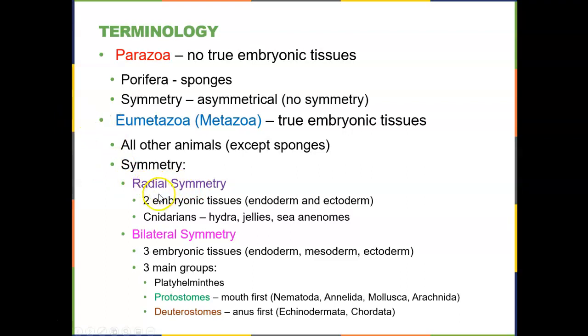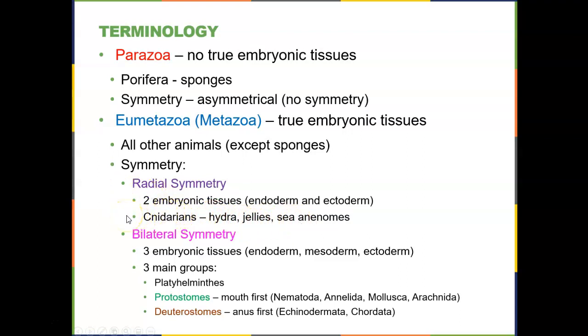These animals do develop embryonic tissues, but they have only two layers, the endoderm and the ectoderm. For our purposes, the only phylum that we're going to look at that falls into this group would be the cnidarians. The C is silent. This would include animals such as the hydra, the jellies, and the sea anemones. We'll look at them further.